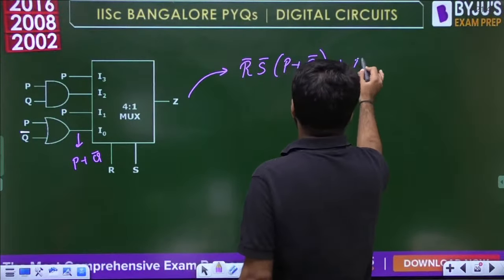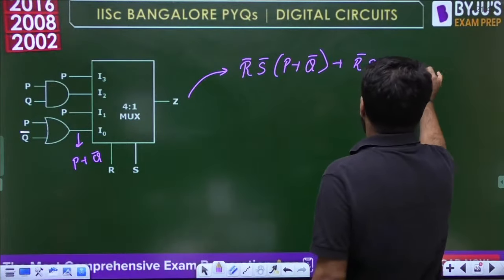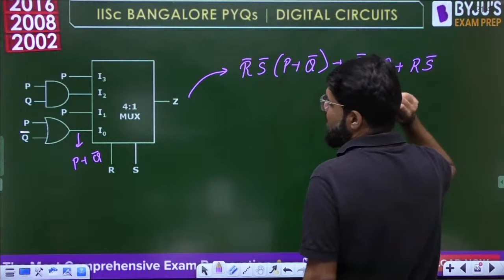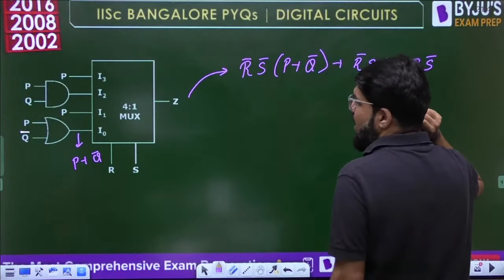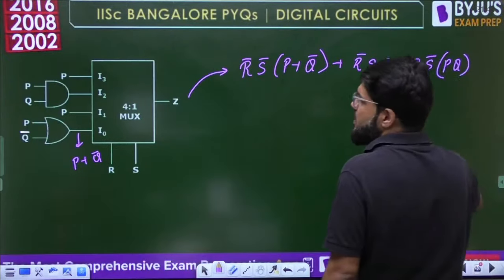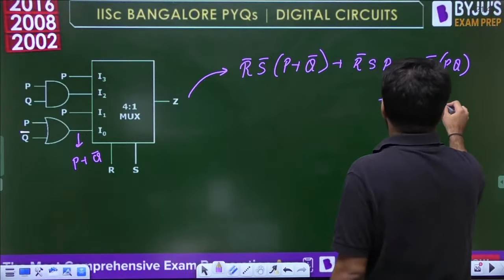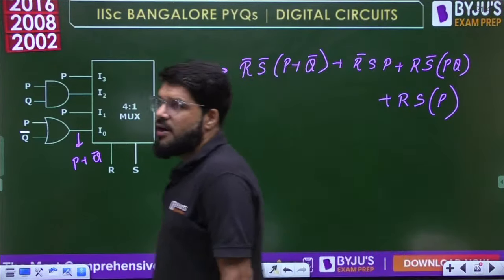Okay, then select line 0 1, that is R bar S, multiplied by P. Then 1 0, R S bar into I2, that is P into Q. Plus select line 1 1, that is RS multiplied by P.